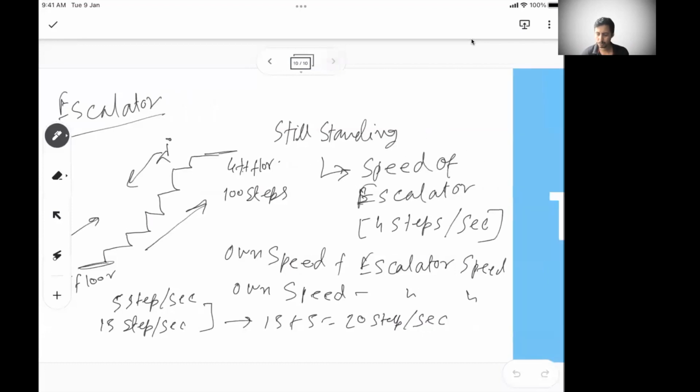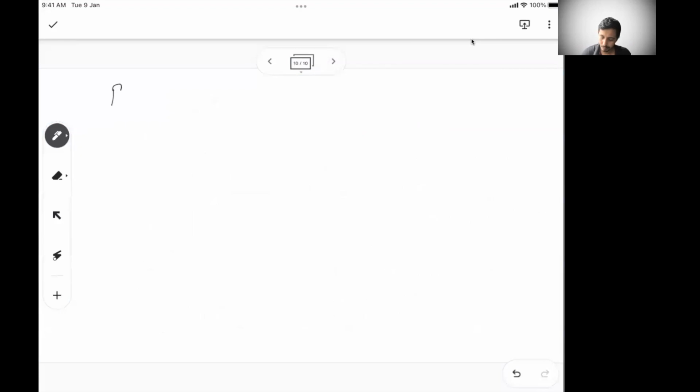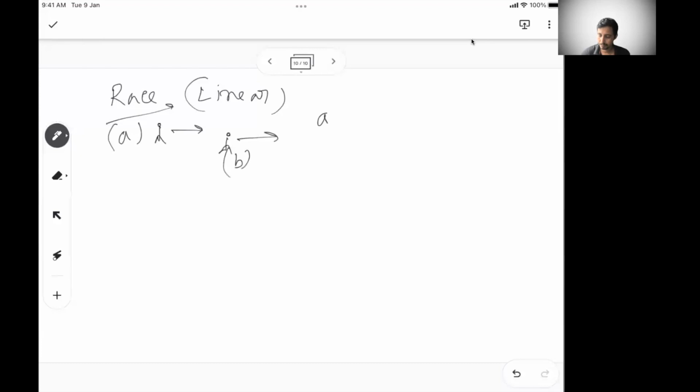Now coming to the last part of time, speed, distance, which is races. The linear race we have already covered in a kind of train problem, where if this is a guy moving this side and this is another guy also moving this side, and his speed is a and his speed is b, then your relative speed is a minus b. Or normally they ask what is the time one person will take to finish the race, or who will win the race.